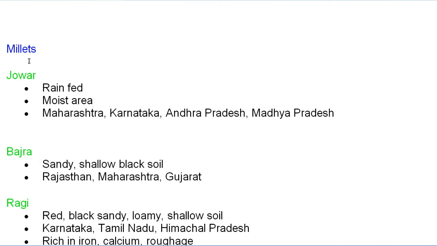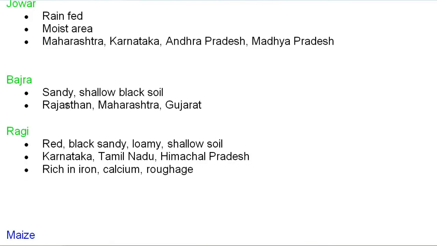Next, it is millets. So under the millets we have some jowar, here bajra, ragi. So these all are the important millets of India. So for the jowar, rain-fed areas, in those areas it is going to be grown. Moist areas required. Maharashtra, Karnataka, Andhra Pradesh, Madhya Pradesh are the areas where we grow this kind of crop. Under this bajra, sandy, shallow, black soil is required. Rajasthan, Maharashtra and Gujarat are the suitable places for growing this bajra.